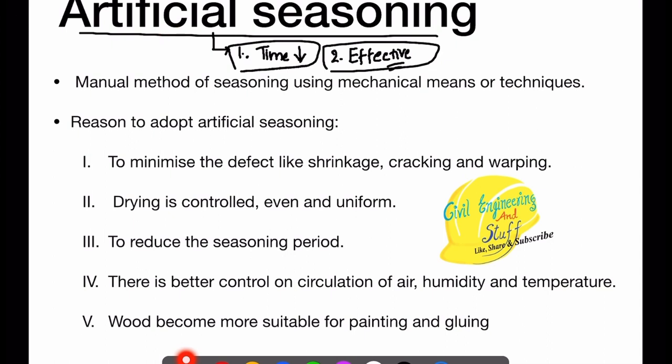In artificial seasoning, everything is under control. Drying is controlled. We ensure that the seasoning is done throughout the depth of the wood, and it goes along uniformly throughout the log of the wood. So that is again improving the efficiency of seasoning. To reduce the seasoning period, there is better control on circulation of air, humidity, and temperature, because of which we increase the efficiency of seasoning.